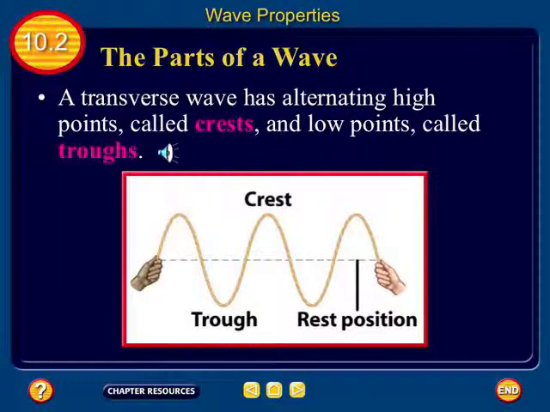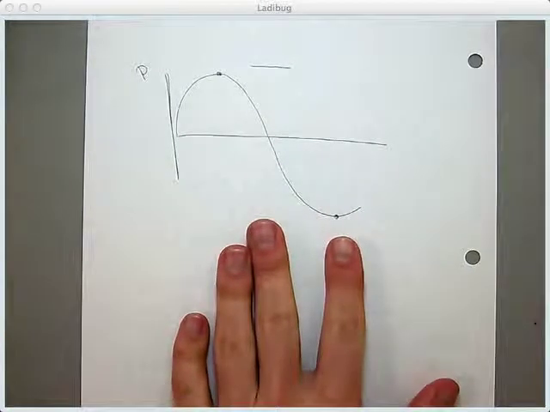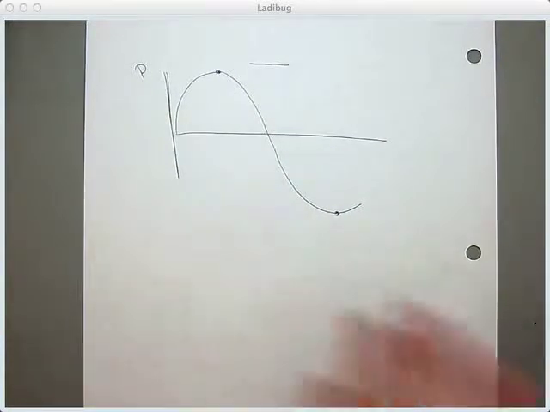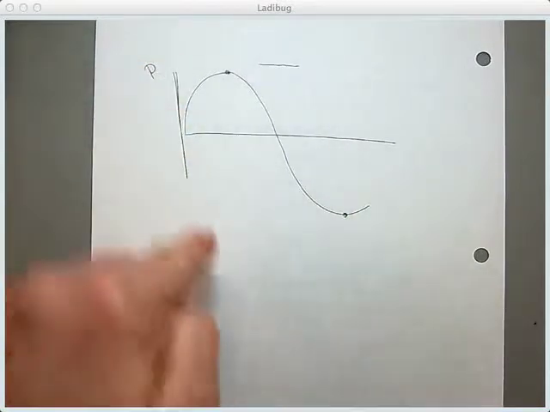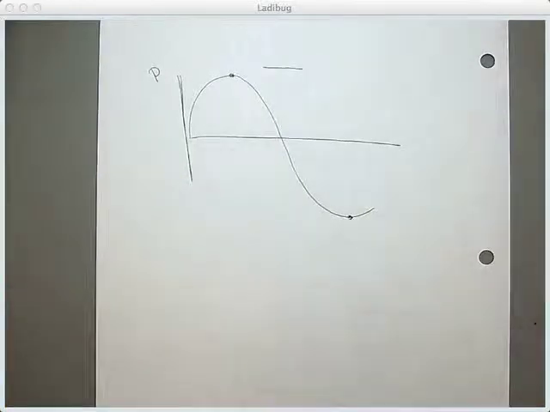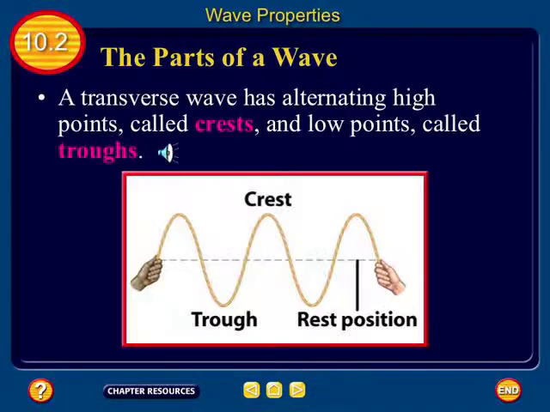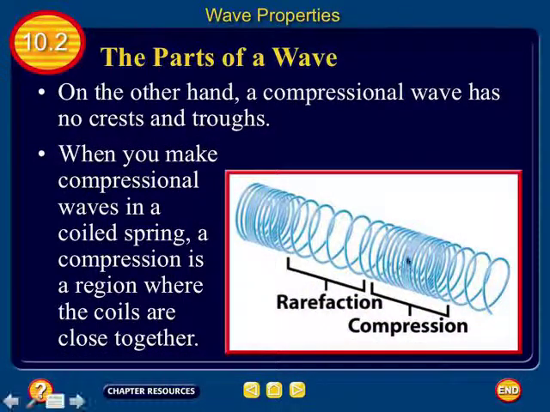Oh, okay, I see what you're saying. That's a transverse wave. What I'm showing you is sometimes we represent a compressional wave like this, but this is not a transverse wave. This is graphing the pressure. So in a compressional wave, since these are close together, this would be high pressure.